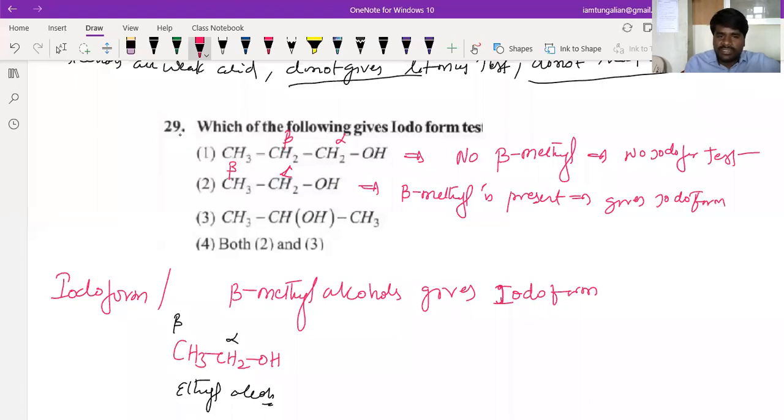See here, if you look, this is alpha, this is beta and this is beta. So here also the same thing: a beta methyl group is present, so it gives iodoform. So what is your answer, beta? Both 2 and 3 will give. What is the required condition? It should possess a beta methyl, beta. So at the beta position, one methyl group should be there.